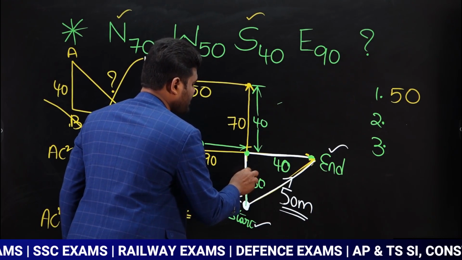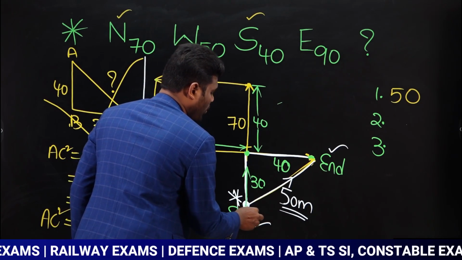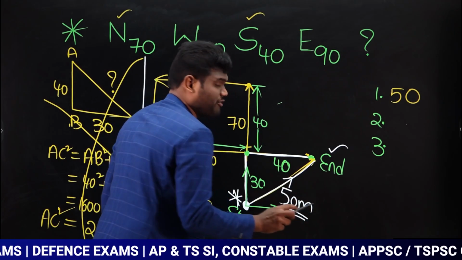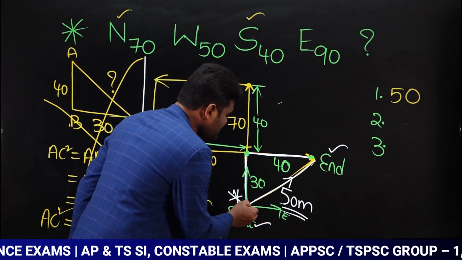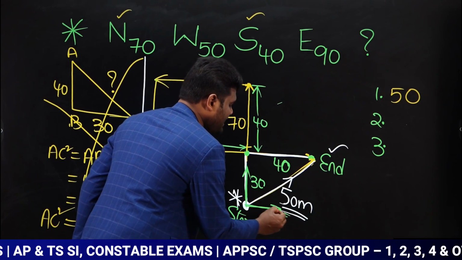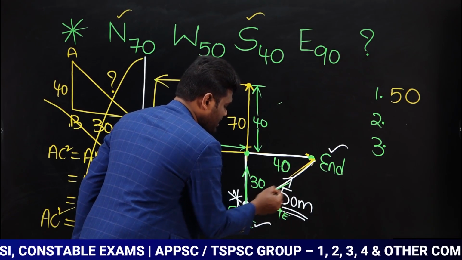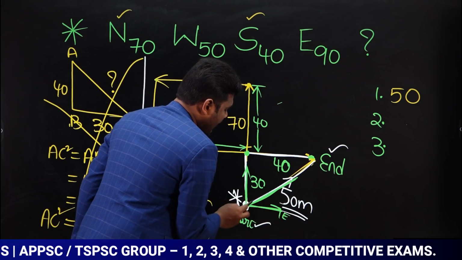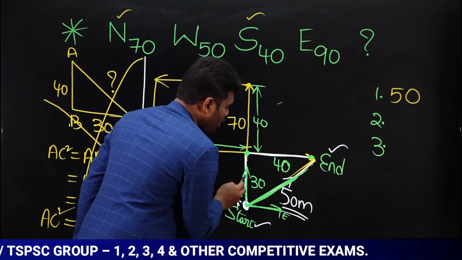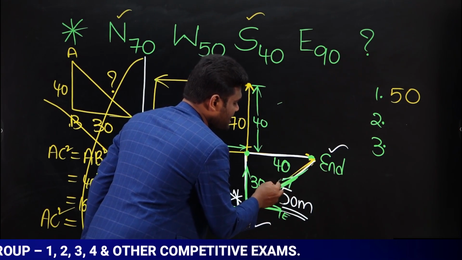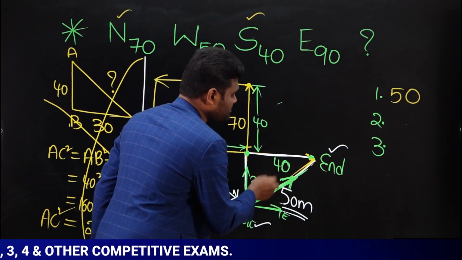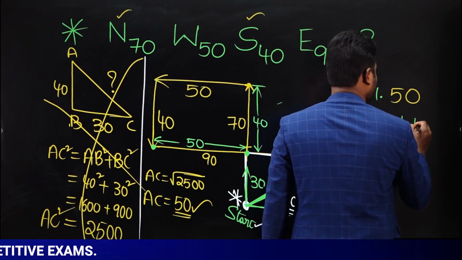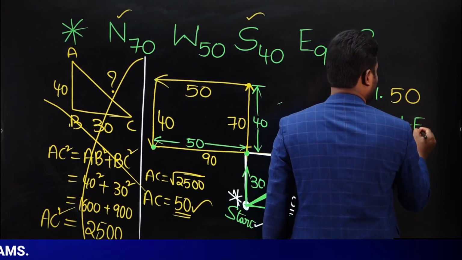This is north direction. Now what is this direction? This is going to be east direction. So look carefully, very, very important. This is north, this is east. Now this direction is between north and east. As this direction is between them, I can say in which direction he is now from the starting point: we can say the direction is northeast. Is that clear? Northeast direction.